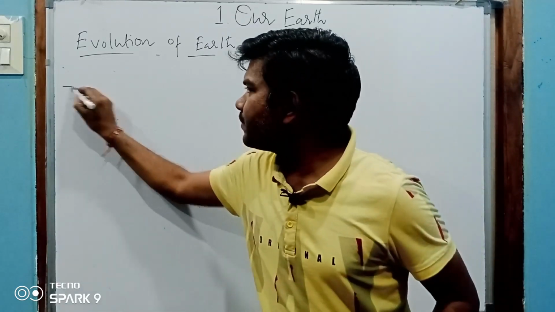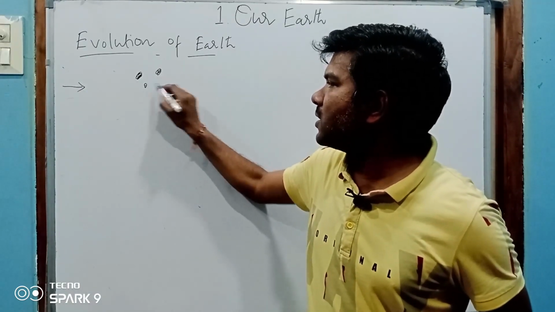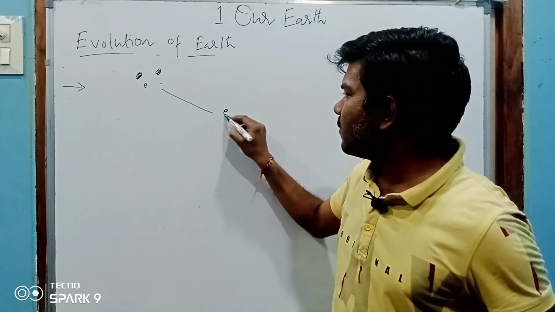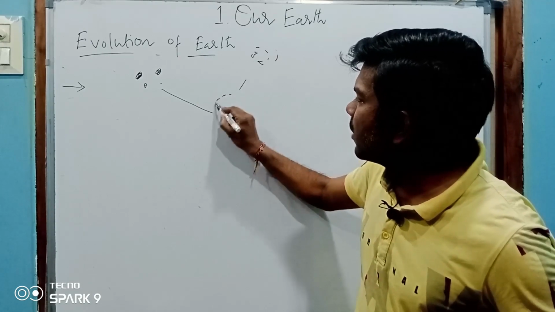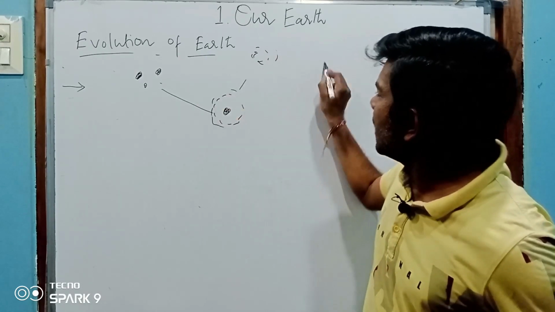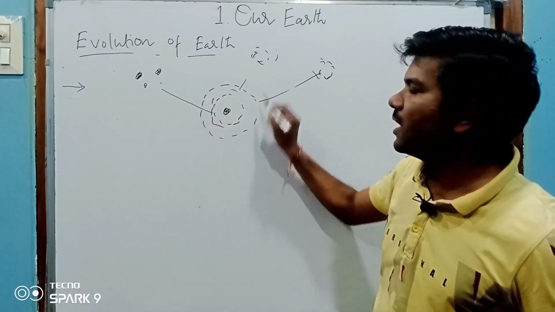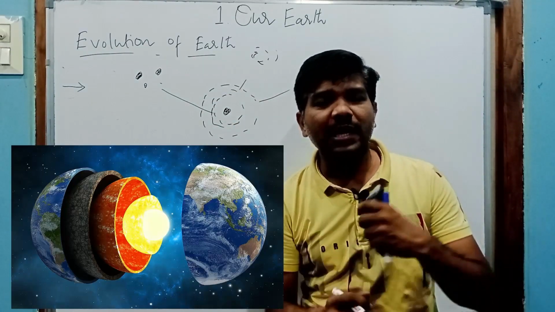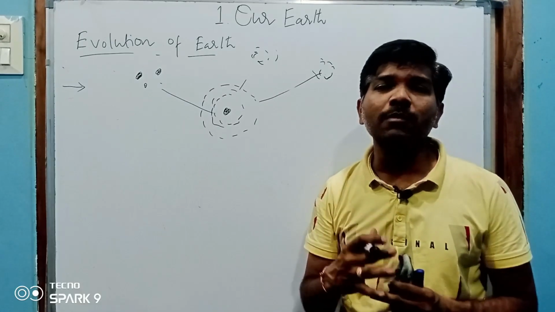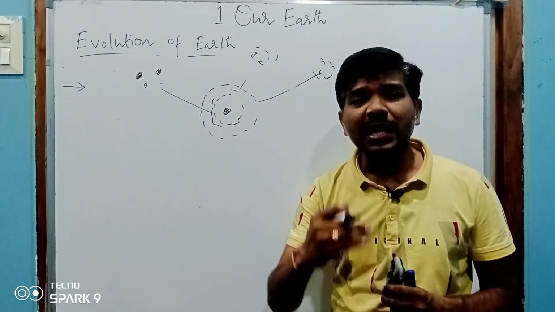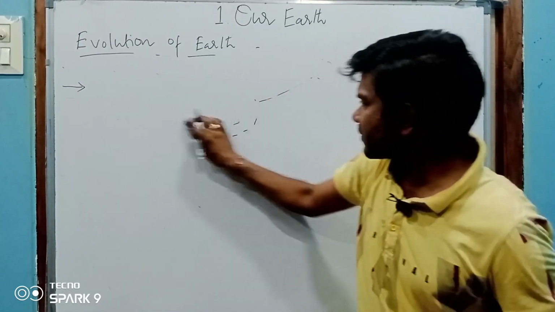For example, this is a small rocky body. This rocky body was formed here, and these rocky bodies formed another layer, and this is one rocky body. This rocky body formed another layer. So layer by layer, see, all these small rocky bodies formed a layer. Okay, so that I'll write.